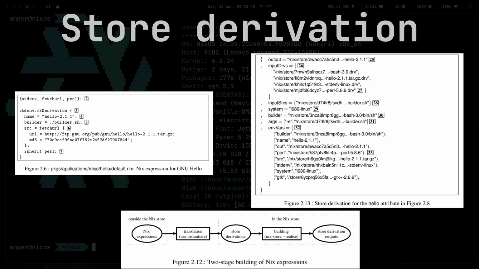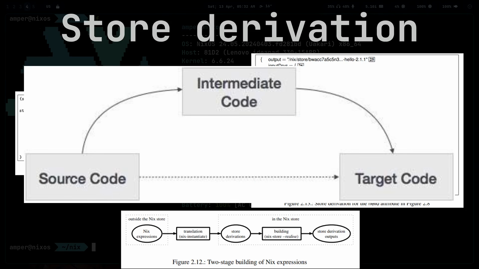This is done because the Nix language is constantly changing to accommodate new features. This means that we would have to be able to deal with the variability in the Nix expression language itself. Several versions of the language would need to be able to coexist in the store. Translating default.nix to a more primitive language solves this problem. This is analogous to the way that compilers generally do the bulk of their work on simpler intermediate representations of the code being compiled, rather than on a full-blown language with all its complexities.